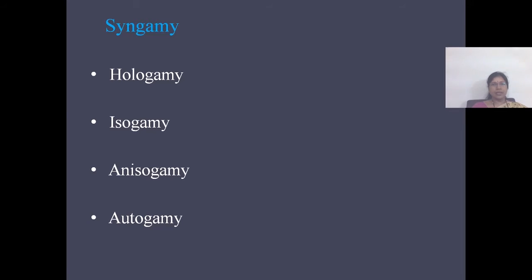Anisogamy is seen in sporozoans like Plasmodium and Phytomonadida, that is Volvox. And the last one is autogamy. Autogamy is the union of the gametes of the same parent. So that is called autogamy. Autogamy is seen in Actinophrys and Actinosphaerium.